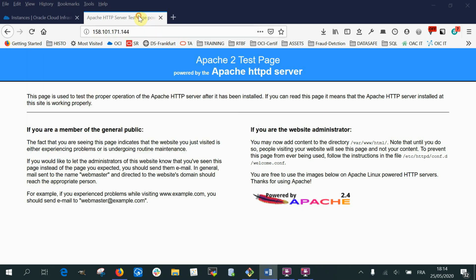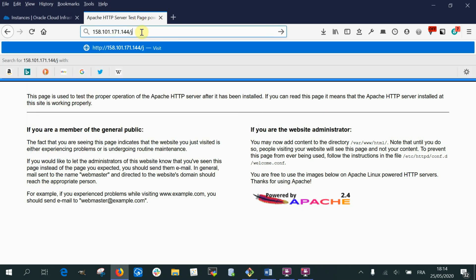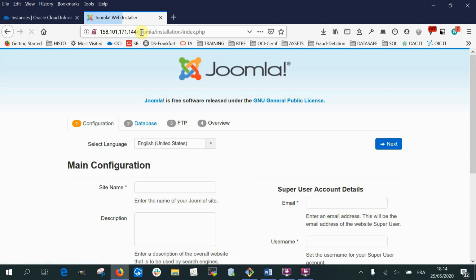And now, if I go to my instance and I add Joomla, I go to the Joomla directory, the installer should appear. So now let's fill up the Joomla installer. So my new Joomla site.